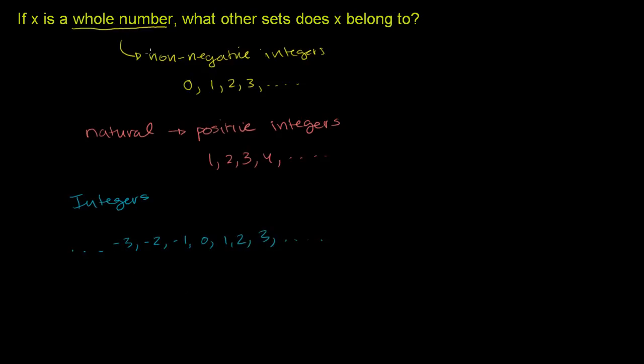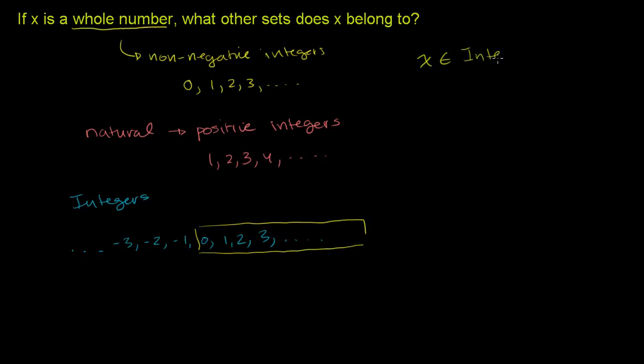So if x is a whole number, when they say whole numbers, they mean it is non-negative. What other sets does x belong to? Well, if it's a whole number, it's any one of these numbers. And all of these numbers are also integers, right? The set of whole numbers, by the convention they're using, is this set right here. It is a subset of integers. So we know that x is also an integer.